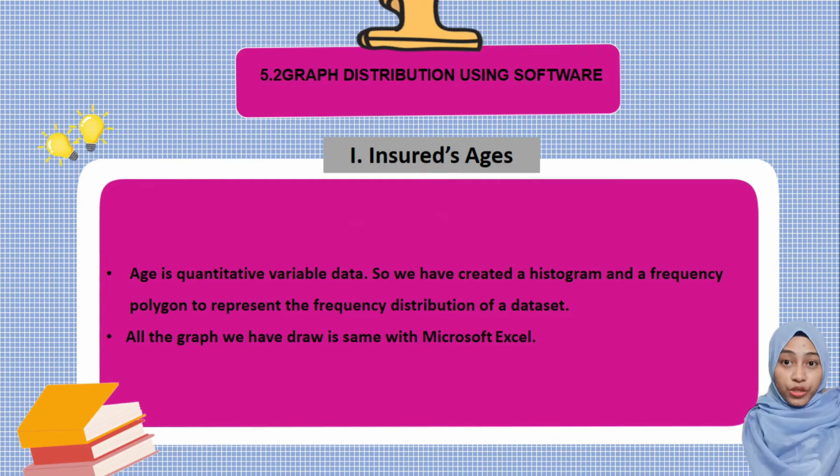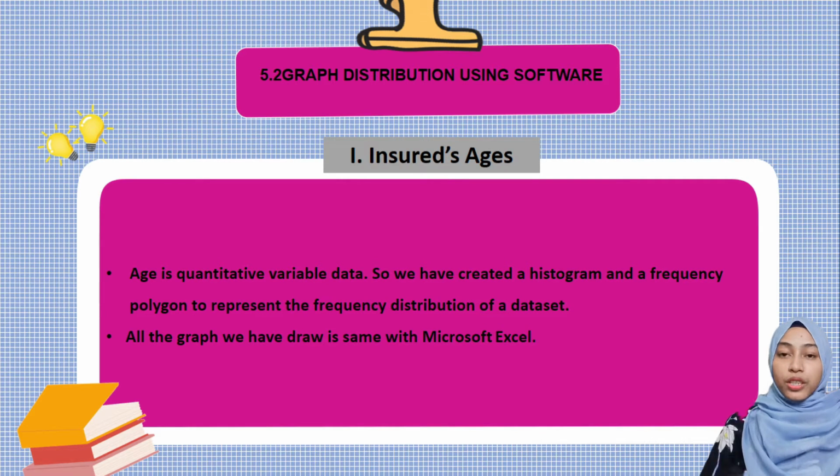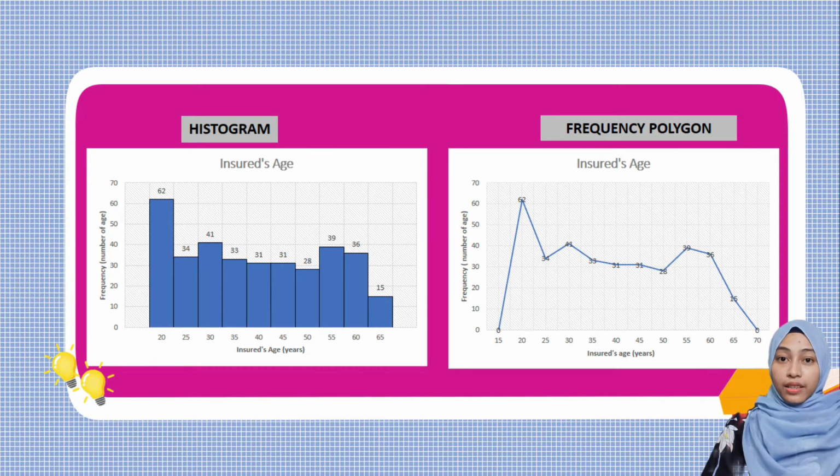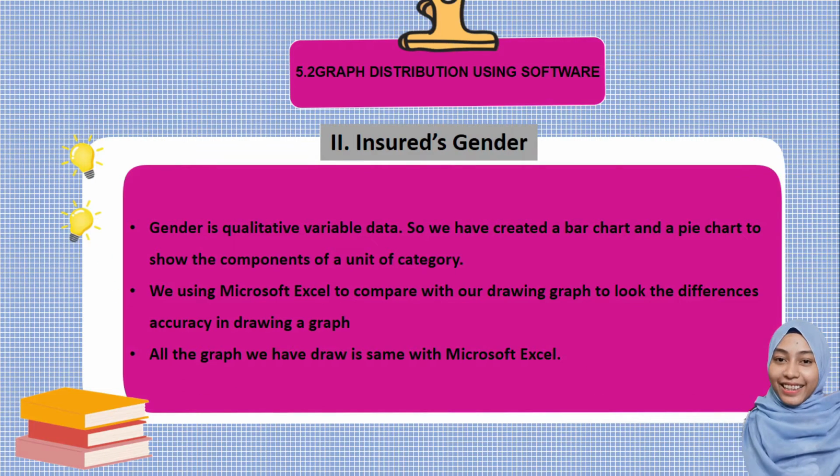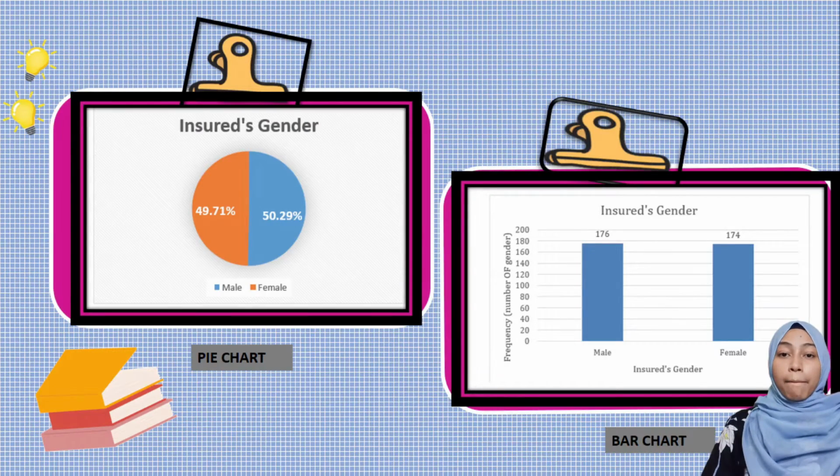Let's move to the graph distribution using software. We already know age is quantitative variable data, so we choose a histogram and frequency polygon to represent the frequency distribution of the data set. It is good practice to know the distribution of our data before analyzing it. Second is gender, which is qualitative variable data. Based on the slide, the bar chart and pie chart clearly show the components of a unit of category.